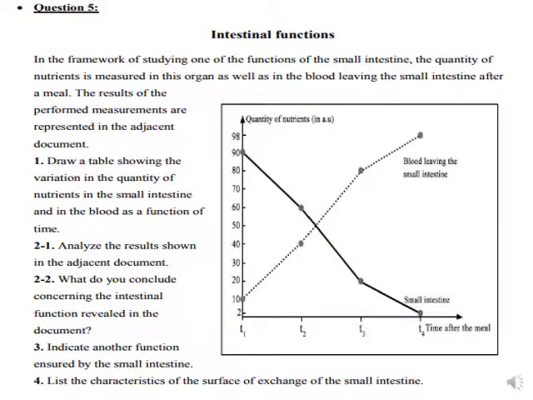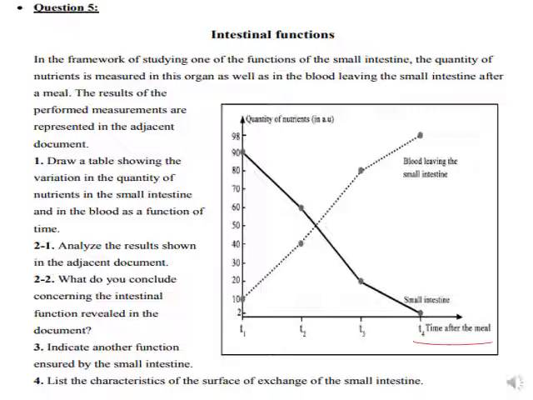Intestinal functions. In the framework of studying one of the functions of the small intestine, the quantity of nutrients is measured in this organ as well as in the blood leaving the small intestine after a meal. The results are shown in the adjacent document. They said convert the graph into a table. So always the one found in the x-axis will be the upper part of the table, and you have to put the quantity of nutrients in the blood leaving and the quantity of nutrients in the small intestine.